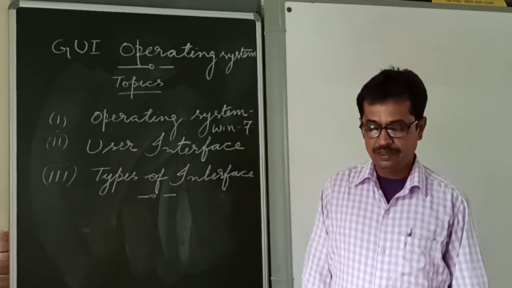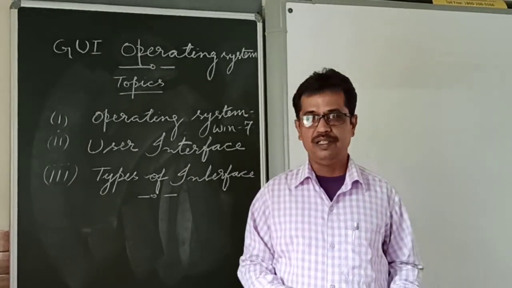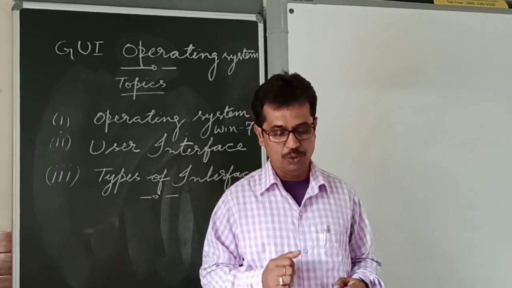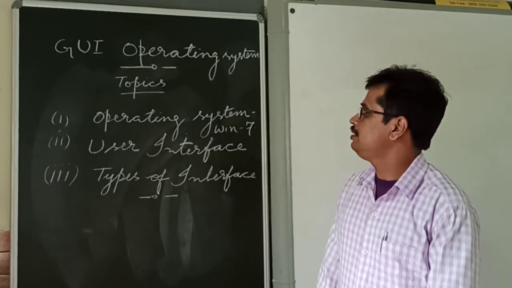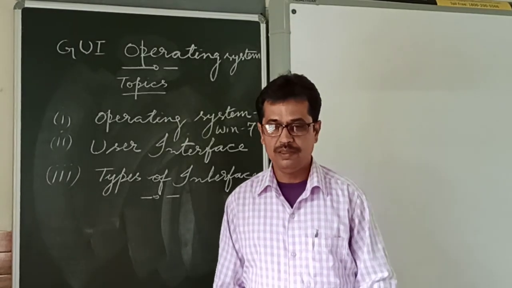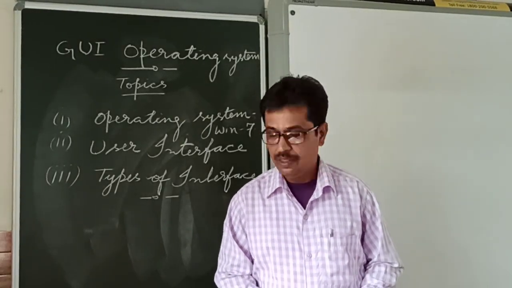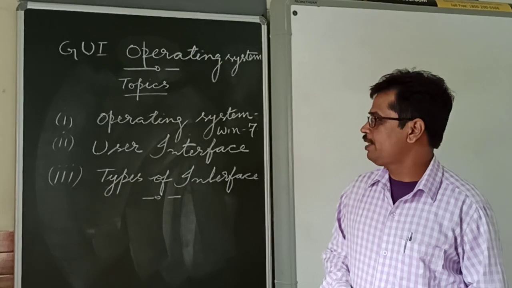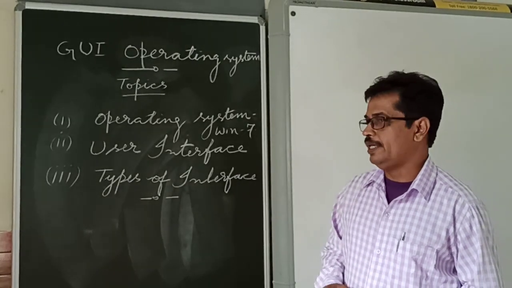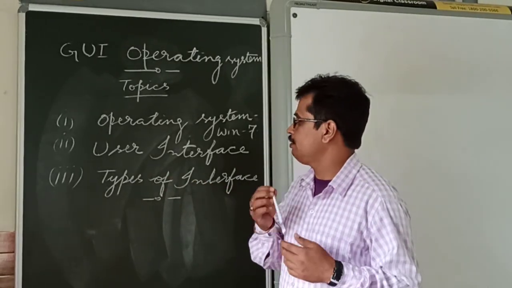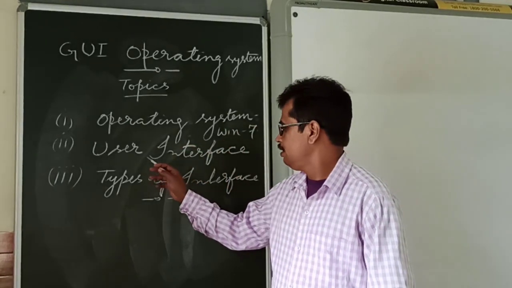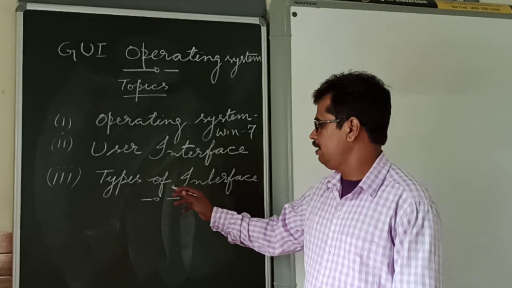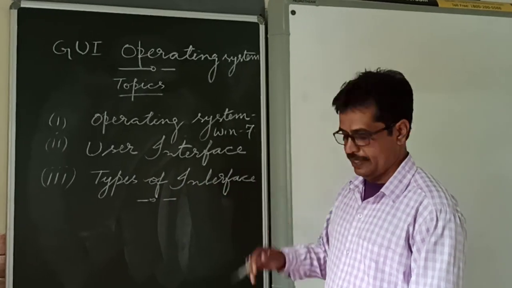Welcome back students. Today we will start a new chapter, chapter number 2. What is the name of this chapter? The name is GUI Operating System and Introduction. Now, which are the topics we have to know in this chapter? In this chapter we will see first operating system, Windows 7, user interface and types of interface.